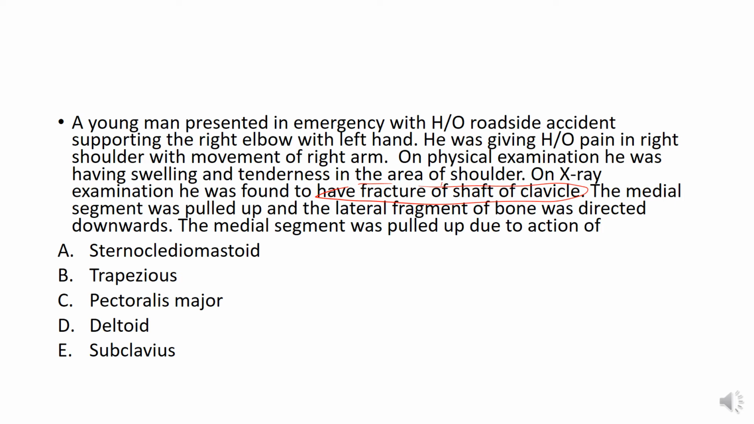So the question is about the fracture of the shaft of clavicle, where the medial segment was pulled up and the lateral fragment of the bone was directed downwards. Now the examiner wants to ask about the medial segment, why it was pulled up. It was pulled up due to the action of the sternocleidomastoid muscle. Sternocleidomastoid muscle is attached to the medial part of the clavicle, so it pulls this segment upwards. So sternocleidomastoid is the answer.